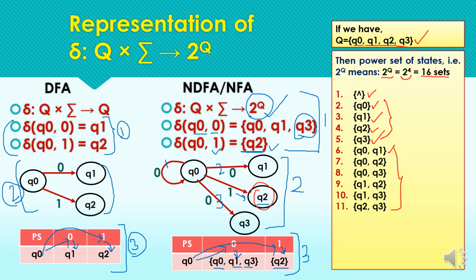Next, we can have a set of three states, meaning a transition for an input symbol to three resulting states. Then the set can be a combination of any three states.